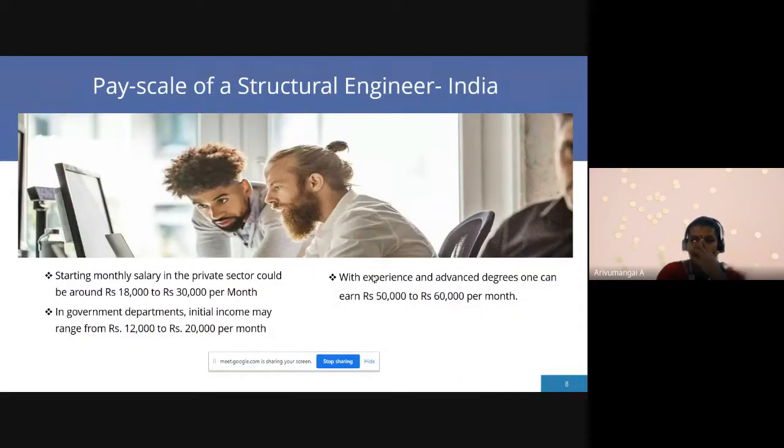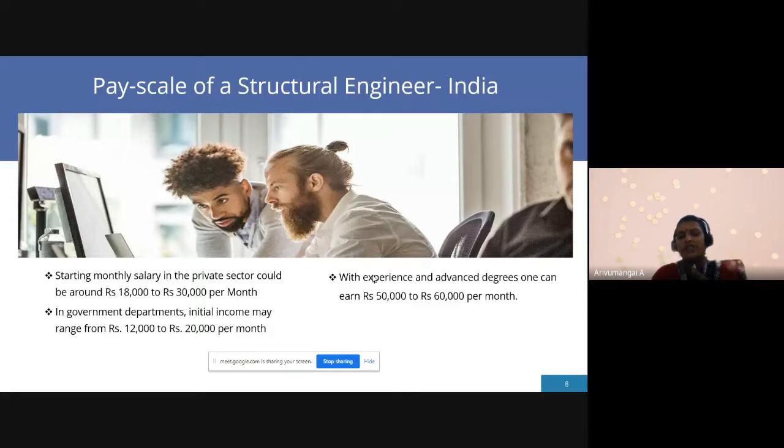And next one, what is the pay scale of structural engineers in India? For a freshly qualified structural engineer, monthly around 18,000 to 30,000, and in governmental departments the initial income is 12,000 to 20,000 per month. There are many kinds of structural engineers: design engineers, drafting engineers, and senior structural engineers.